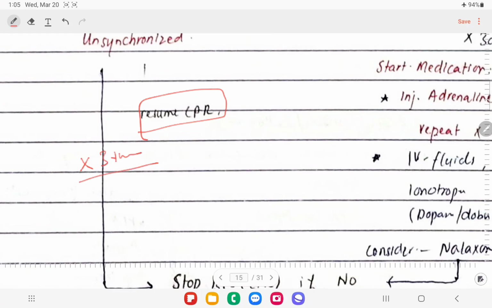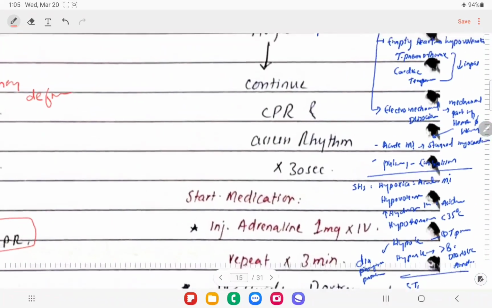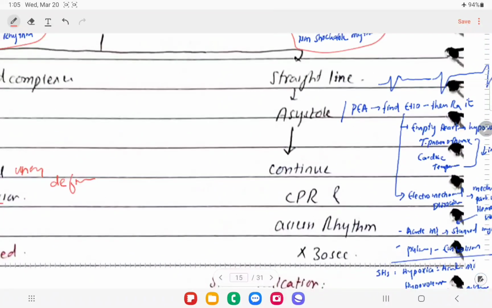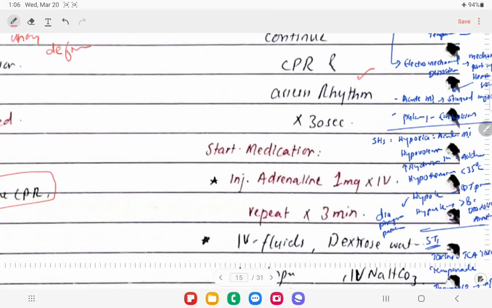And in between that we have to resume CPR, okay? We're going to continue for 20 minutes, right? If there is no response, then we're going to stop the CPR, okay? If we get a non-shockable rhythm like a straight line, or pulseless electrical activity, we have to complete one cycle of CPR, and then we're going to find the cause, right? We continue the CPR and find the cause of that.